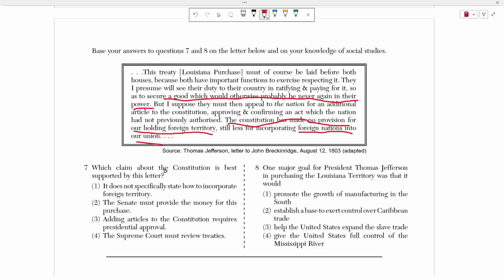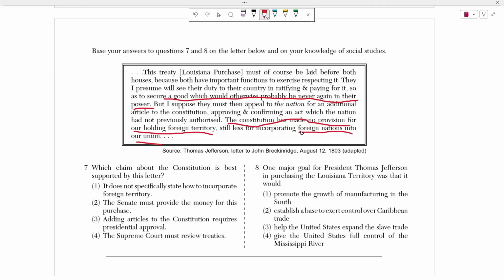Number 7 asks, which claim about the Constitution is best supported by this letter? So what Thomas Jefferson is writing about here is he's saying that, well, what do we do? Even if I was like, okay, you guys, meaning the Senate and the House, can go ahead and decide whether or not we want to purchase this. Even if I let that happen, how am I going to incorporate this into the Union? He literally said that the Constitution has no provisions, no sections, no statements for our holding foreign territory and incorporating foreign nations into our Union. The law of the land, right?